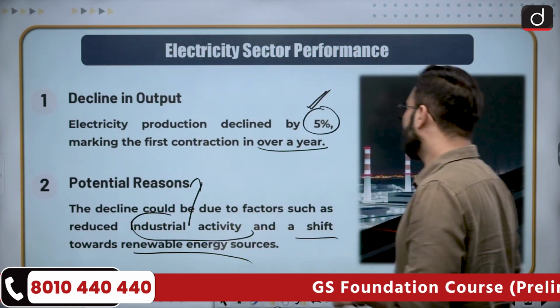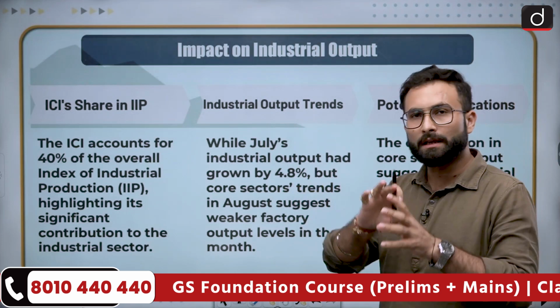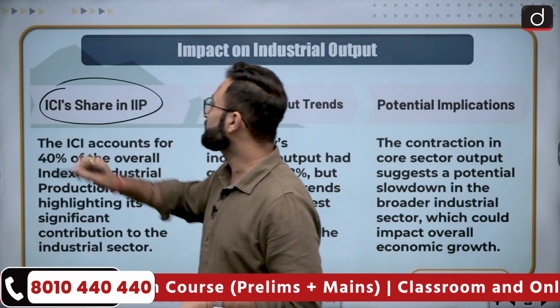Okay, moving further to the next one, here you can see impact on the industrial output. If we look at the industrial output, okay, so here you can say ICI's share in IIP.